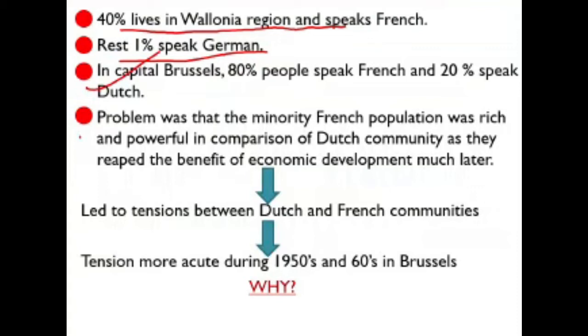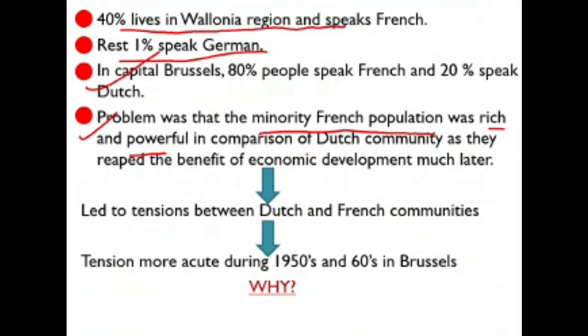Now the problem is that the minority French population was rich and powerful. Why? Because France ruled Belgium. Belgium was a colony of France. So it was obvious that the minority French population was very rich and powerful in comparison to the Dutch community. At the time of independence, the richer class was the French class.